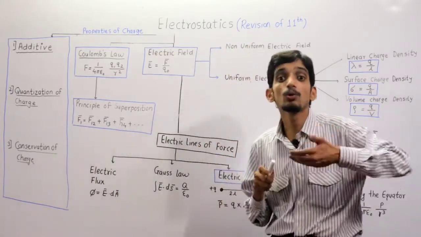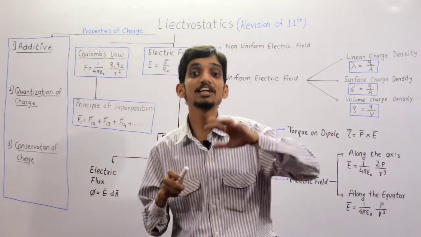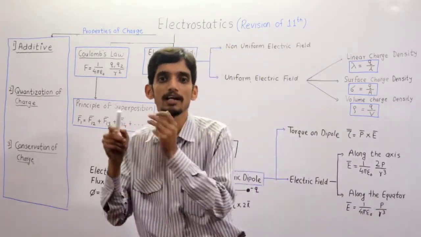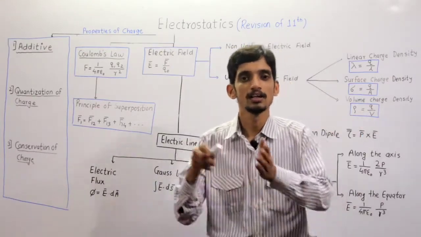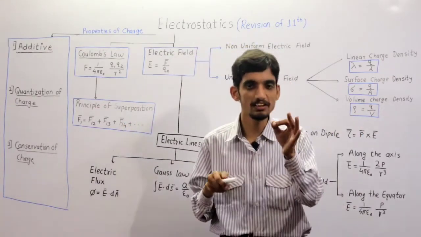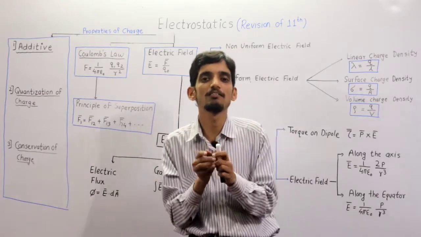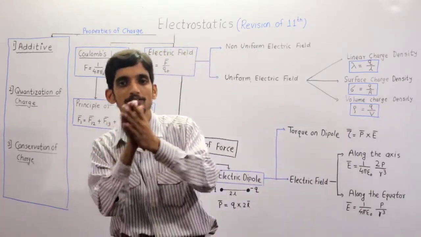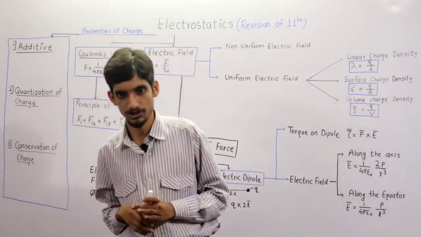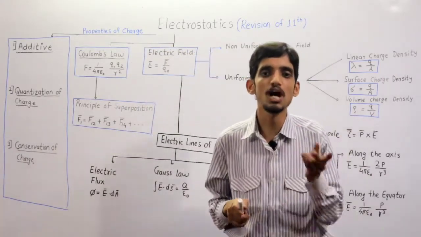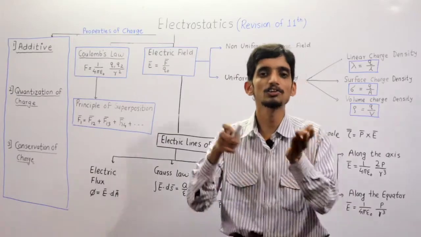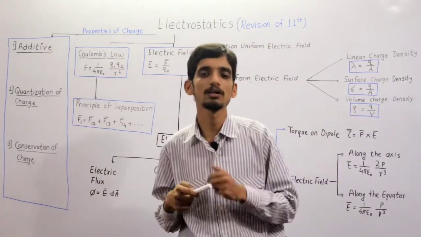First of all, we know that nature is divided into two categories. First one is what? Matter and radiations. So nature is divided into two subparts, that is matter and radiations. Matter can be further divided into two types, charge and mass, and radiations are light.